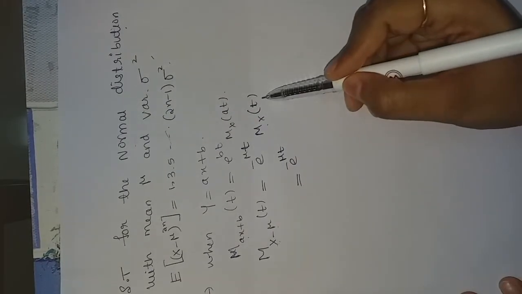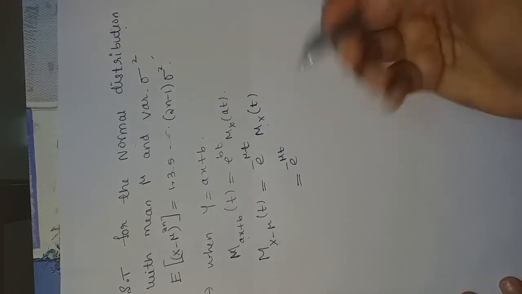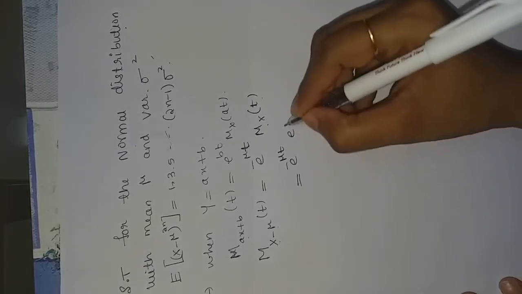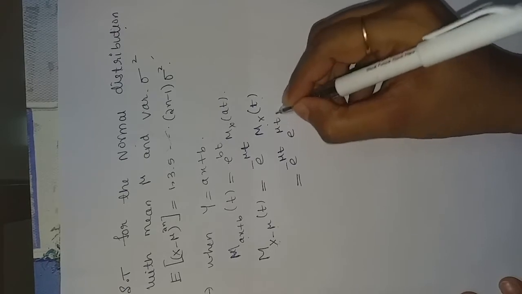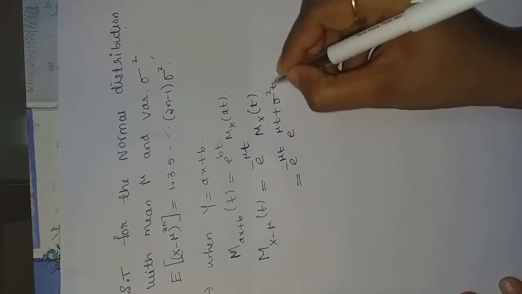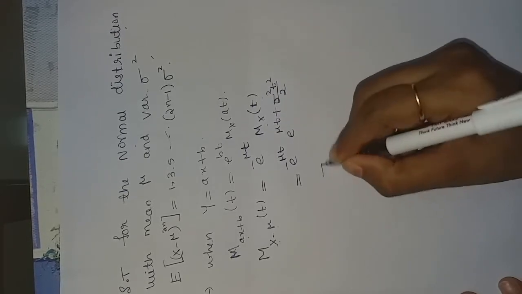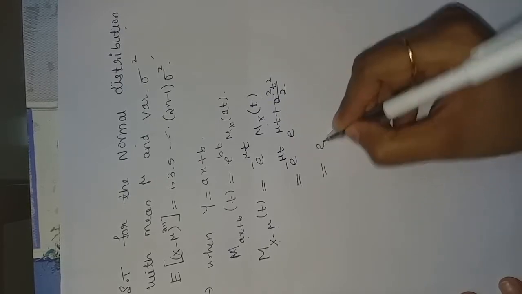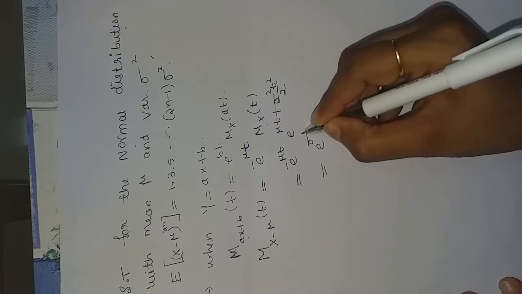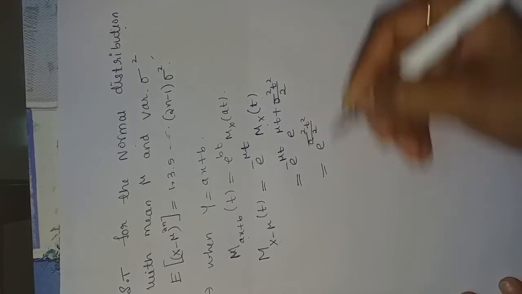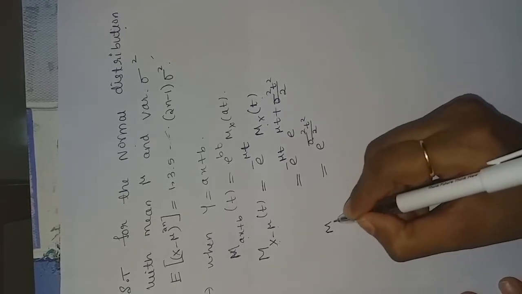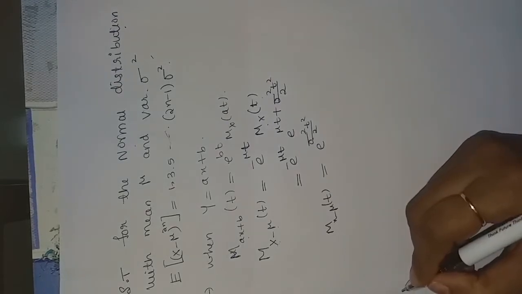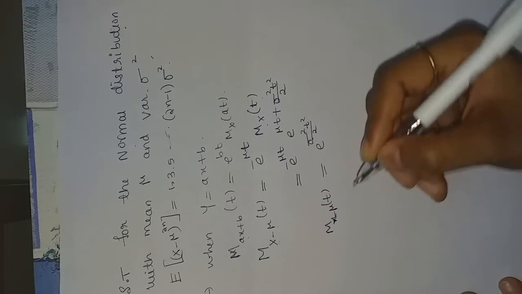This mx of t is the moment generating function of the normal distribution, which is e to the power of mu t plus sigma square t square by 2. Then e power minus mu t into e power mu t is 1. So we get e power sigma square t square by 2. So that is mx minus mu of t is e power sigma square t square by 2.